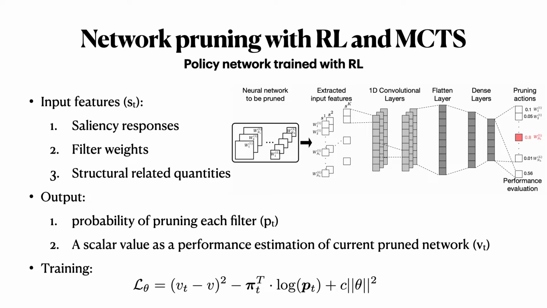Given a CNN to be pruned, our policy network takes a number of filter-related features as the input and outputs the probabilities of pruning each filter. The input includes saliency responses, such as the mean activation value of each filter, and filter weights, and structure-related quantities, such as how many filters exist in each convolutional layer. After a filter is pruned based on the output probabilities, a slim CNN architecture is obtained, whose features are used as the input in the next iteration.